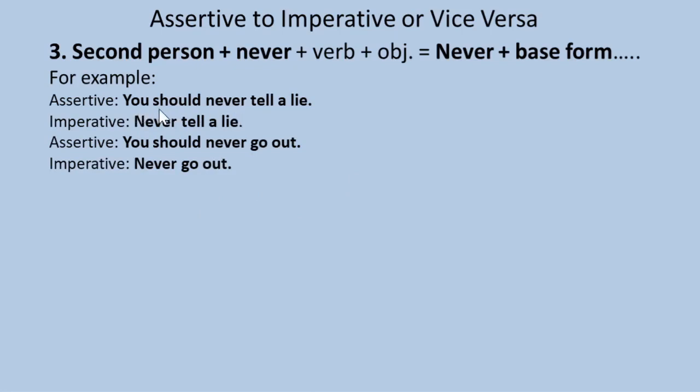So look at the sentence. Here the subject is second person and should never. Second person is followed by never. So you have to begin the imperative sentence with never. Here look at the sentence: you is a second person and you is followed by never. So you have to begin the imperative sentence with never, base form.